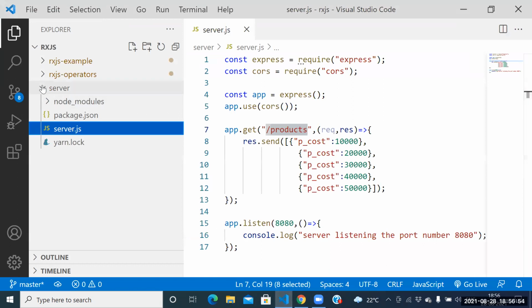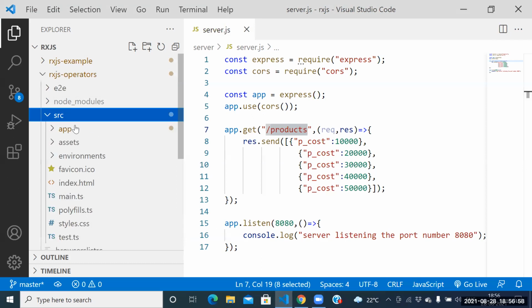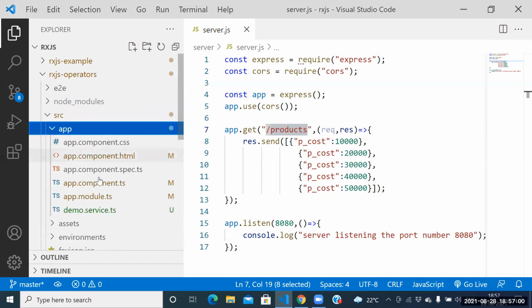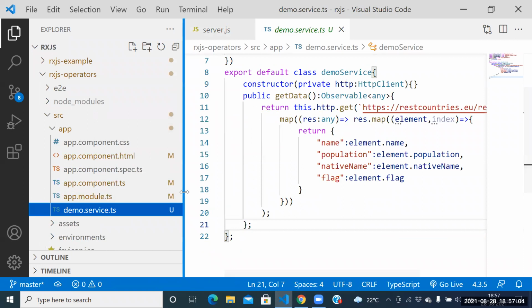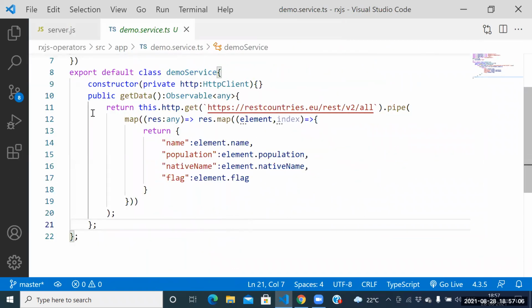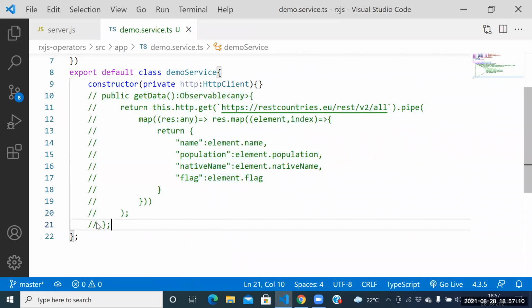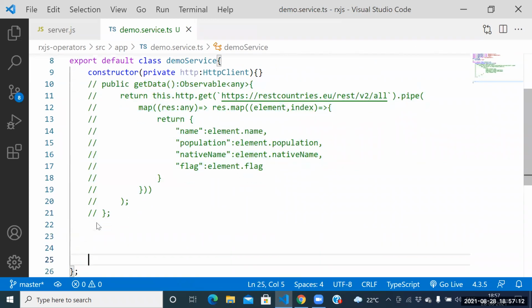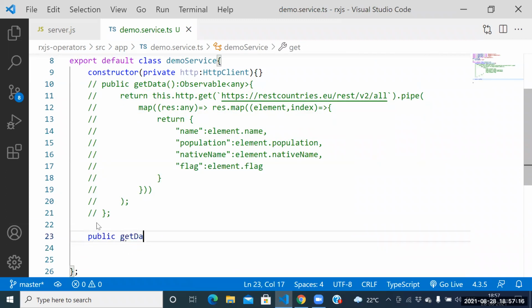Here itself, can I go to the service layer itself? You people need to tell, demo.service.ts. We need to go to the demo.service.ts. Can I comment this one? Yes. Guys, can I create one function? Which function we need to create? Public getData function.